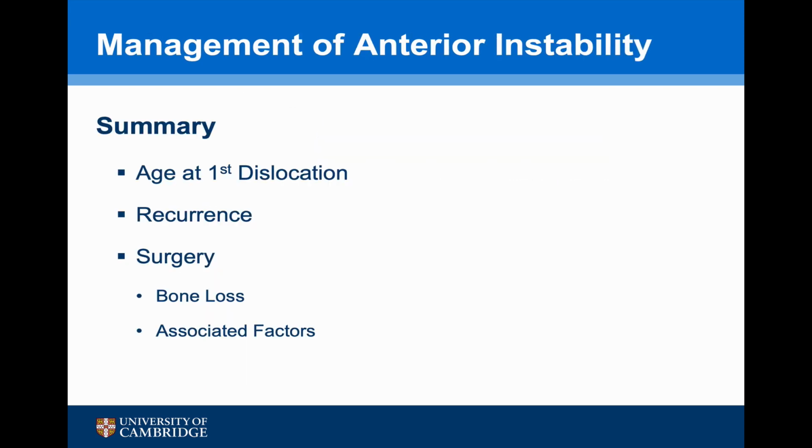In summary, the key to management of a patient with anterior instability is the age at the time of their first dislocation, and whether they've had any recurrence. When it comes to surgery, the key factors to take into account are bone loss and associated factors.